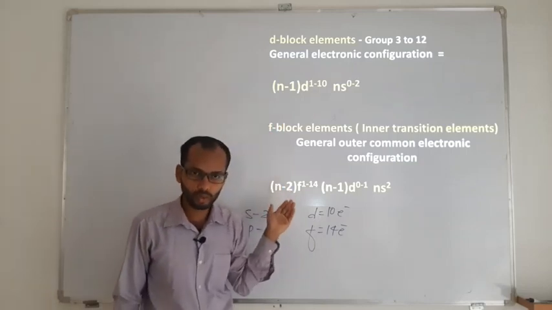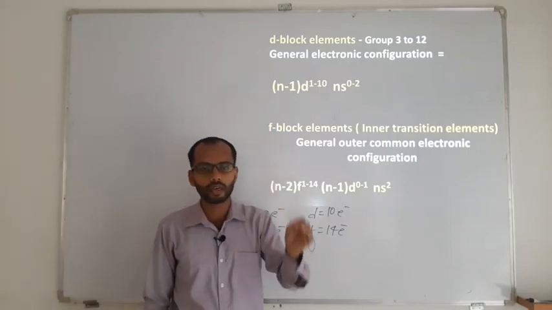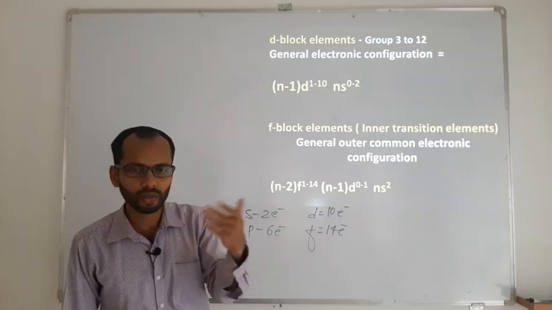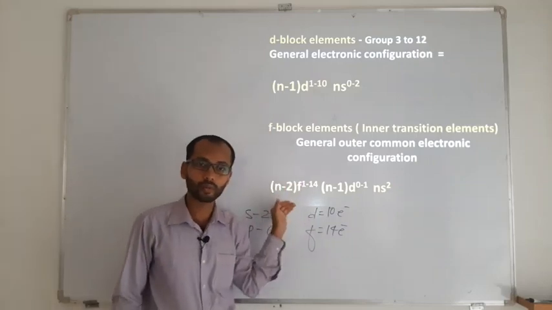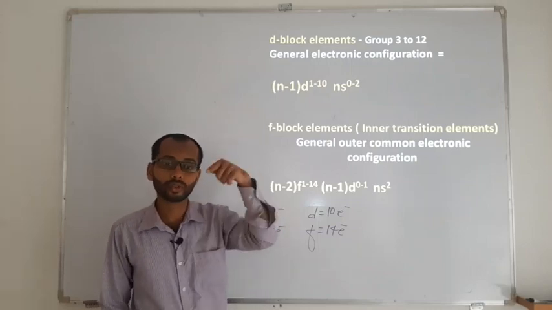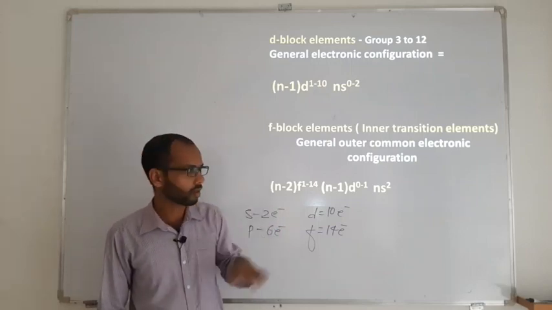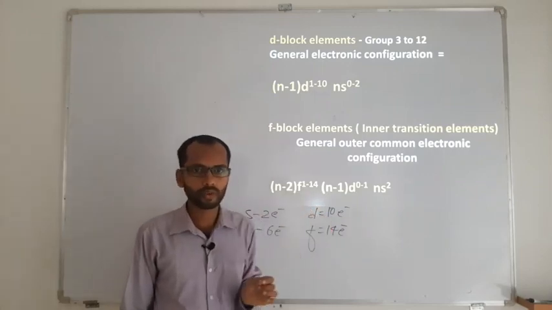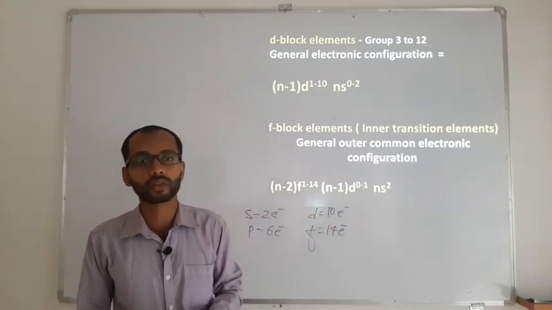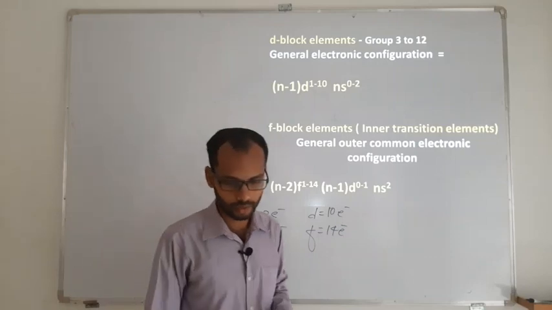See, in PUC, mostly they will ask you straight away to write the electronic configuration of d, f, s and p. Whereas in the CET, the question is carried from the general to the respective element. So not only is the general going to be helpful, you must know the general, but you should also have an idea how to get the electronic configuration of the element.